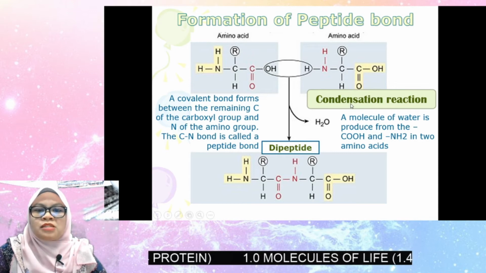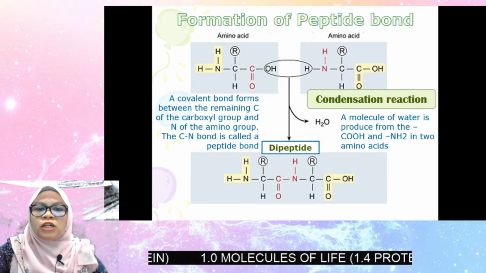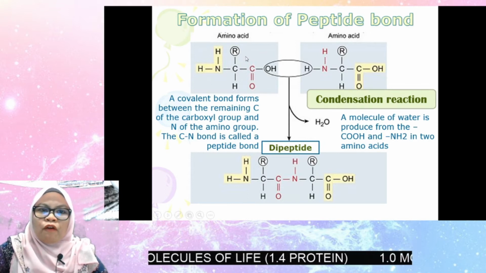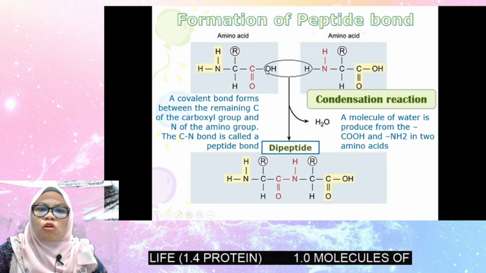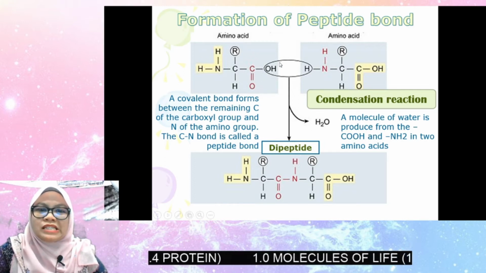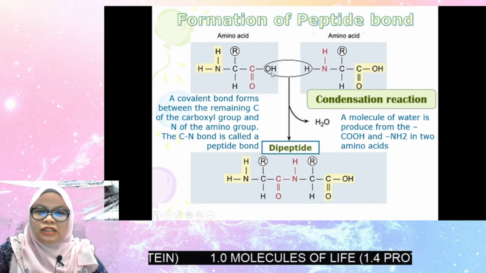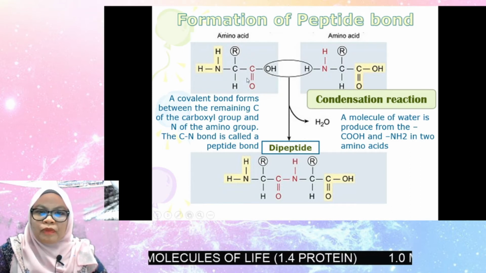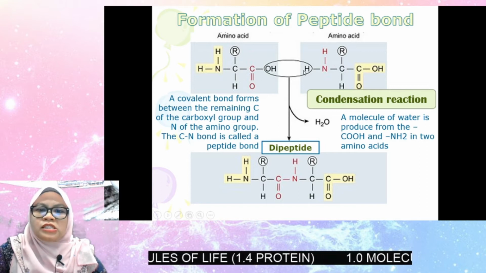Condensation involves the removal of a water molecule. For the first amino acid, the hydroxyl group is lost from the carboxyl group, but the hydrogen is removed from the amino group.